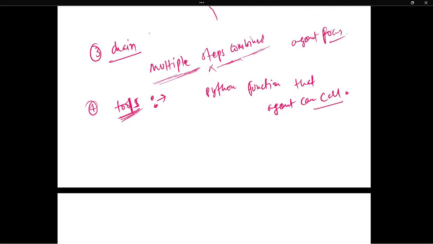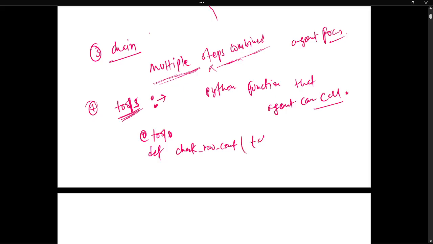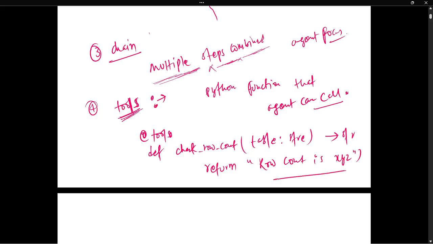How will you define a tool in LangChain? You define the decorator @tool. Then we create a function with def, suppose check_row_count. You pass the table as a string, the return type is also a string, and then you return something like "row count is xyz".